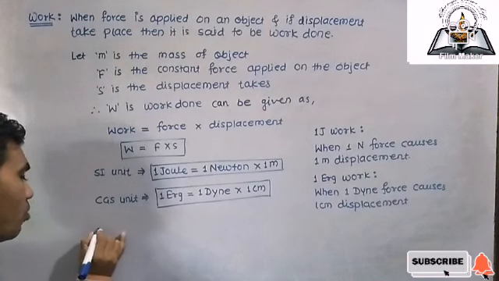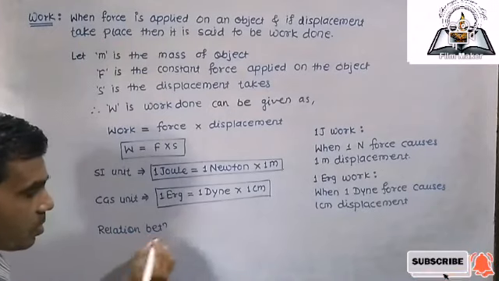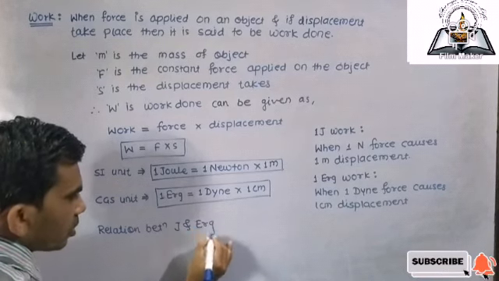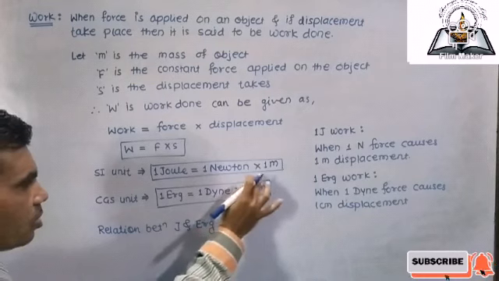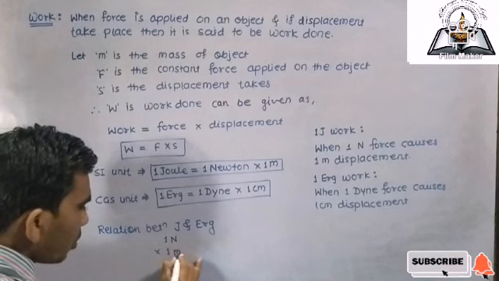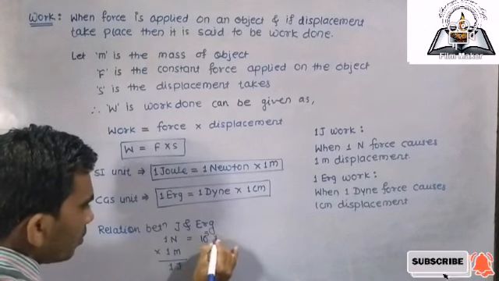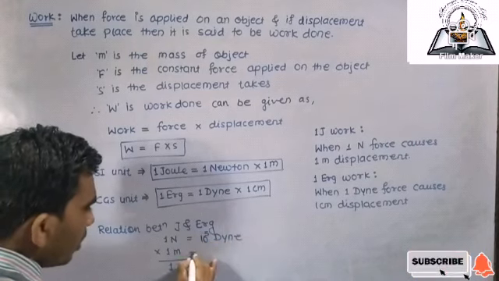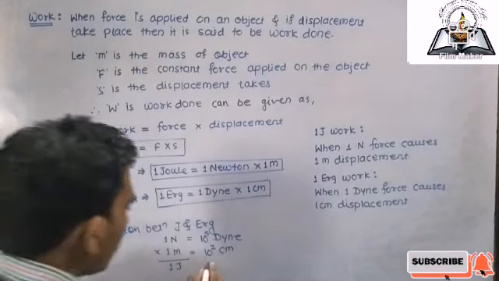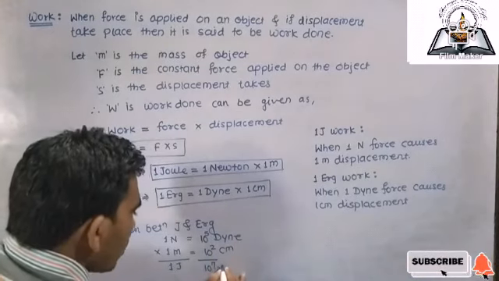Next one, the relation between joule and erg. What is the relation between the joule and erg? So you know, 1 Newton into 1 meter is nothing but the joule. It is the 1 joule work done. So 1 Newton means 10 raised to power 5 dyne, and 1 meter is nothing but 10 raised to power 2 centimeter. So in multiplication, that is 10 raised to power 5 into 10 raised to power 2, that is 10 raised to power 7 dyne into centimeter, it is the erg.